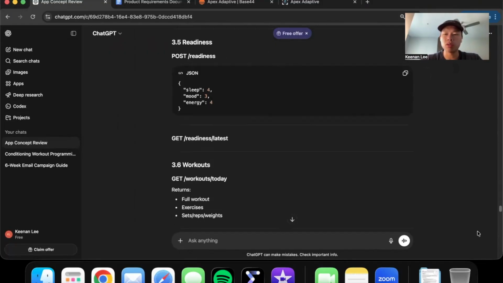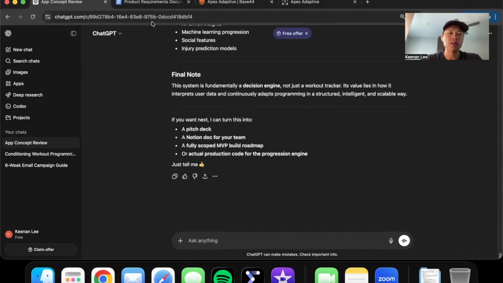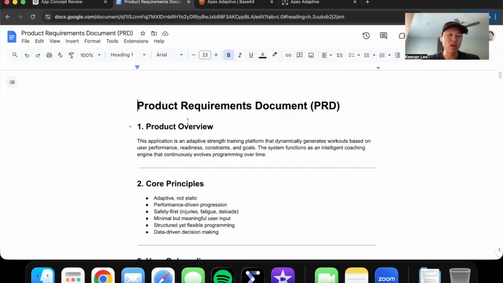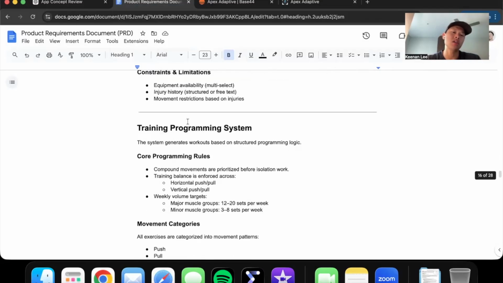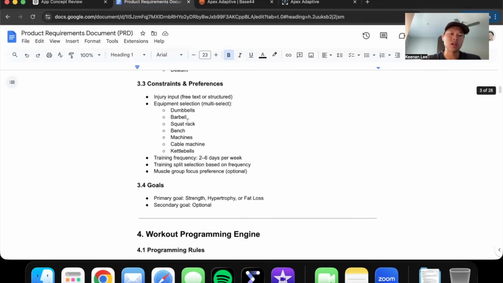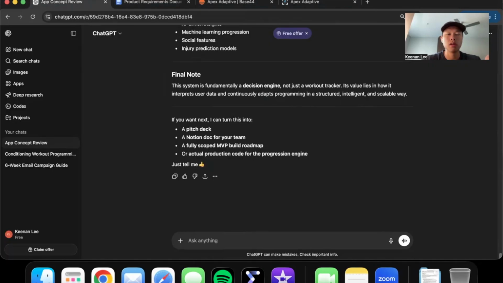It gave me the entire idea, revised my idea, gave me some code. Now I am ready to enter this in. I entered all the relevant information into a Google Doc, basically just copying and pasting everything they gave me. Yeah, it's a lot of pages, a lot of bullet points.